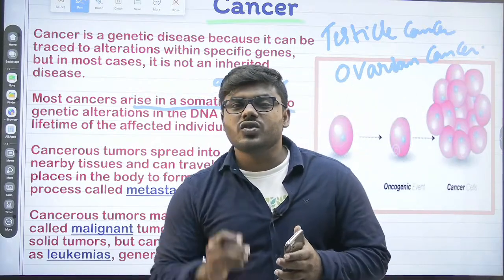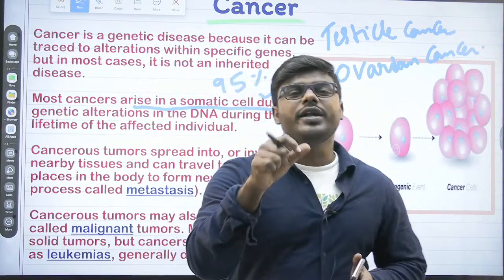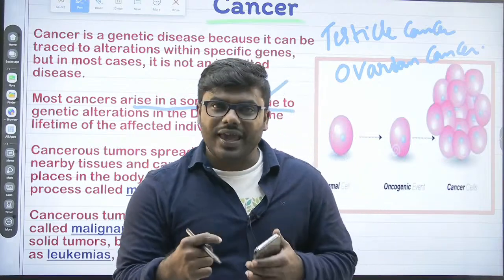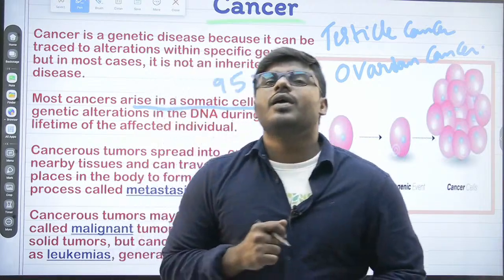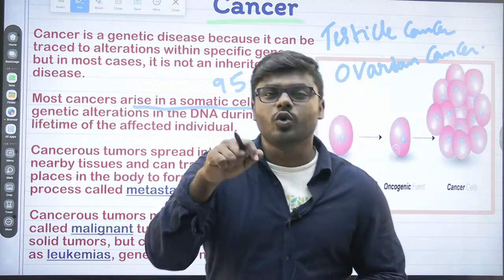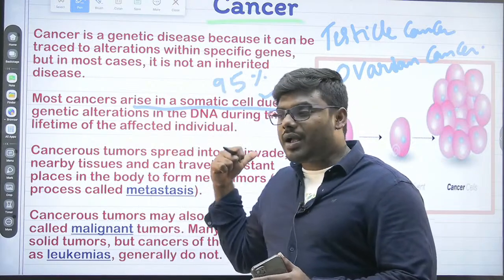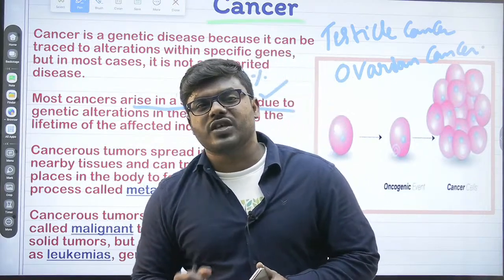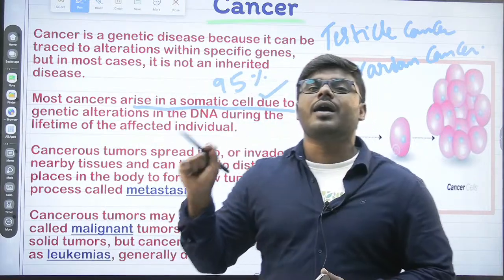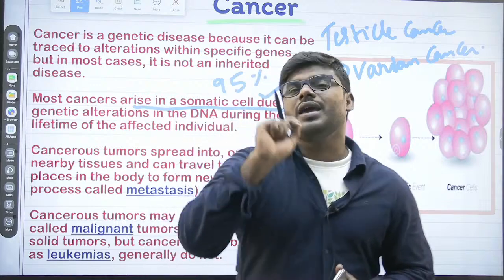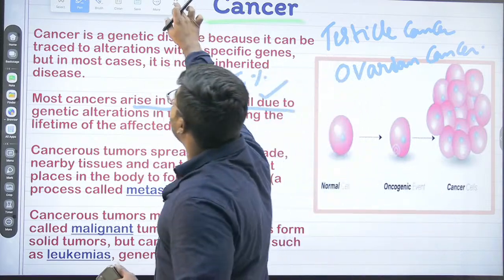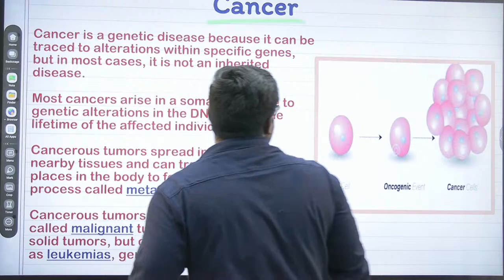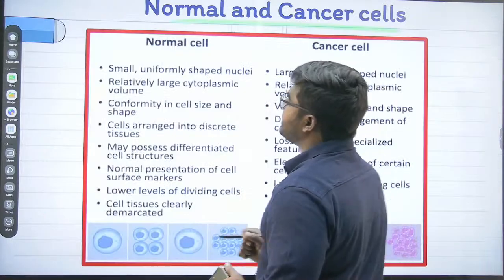Cancer is not restricted only to the body cell. Cancer can also occur in the reproductive cell. But compared to the germ cell, the cancer will occur majorly in the somatic cell. What are somatic cells that we discussed? Somatic cells are the body cells.